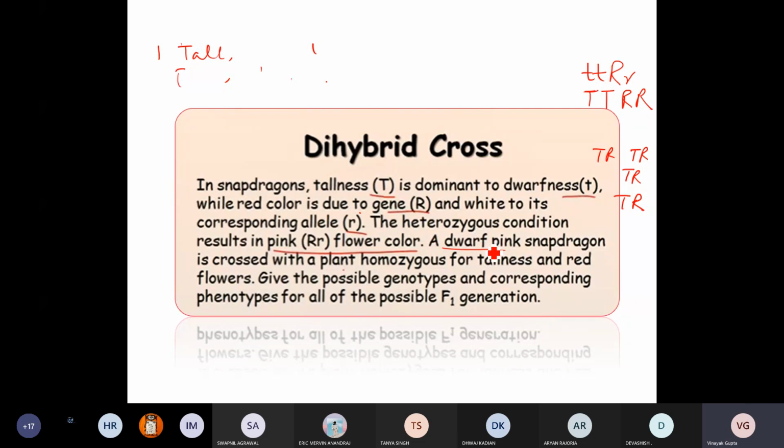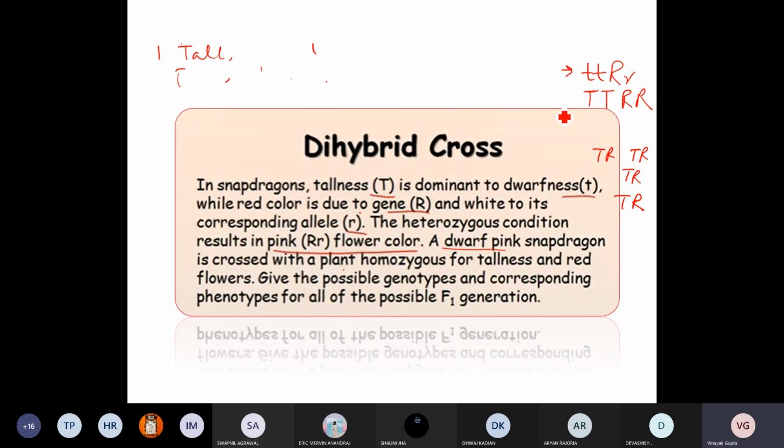Dwarf pink means the genotype should be, dwarf means it should be small t, small t. Pink means it should be capital R, small r. Okay, that is one parent. Second one is the plant which is homozygous for tallness and red. That means capital T, capital T, capital R, capital R.